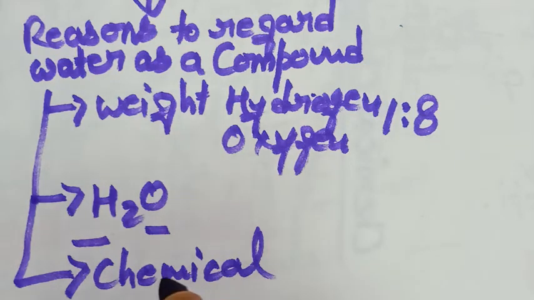However, the elements of water, hydrogen and oxygen, can be separated by electrochemical means, and that is known as electrolysis of water. The process is electrolysis of water, but not any physical means.